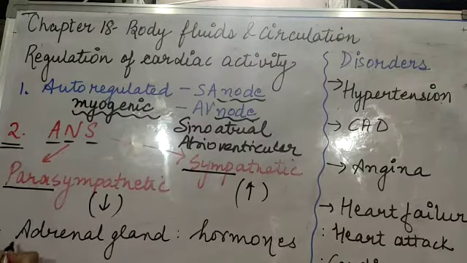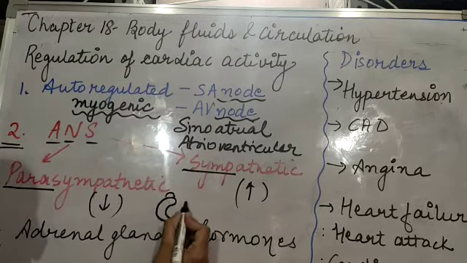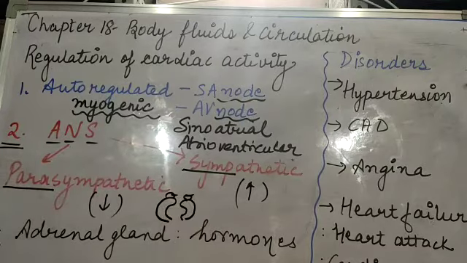Then there are certain glands which are present above the kidneys, which are called adrenal glands, and these are present in pairs. They release certain hormones which also regulate the cardiac activity. So how is our heart activity or cycle controlled? Firstly, by itself. Second, with the help of the nervous system. And thirdly, with the help of hormones. So both hormonal control and nervous control are there.